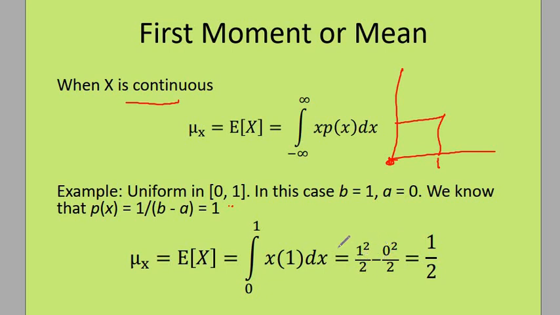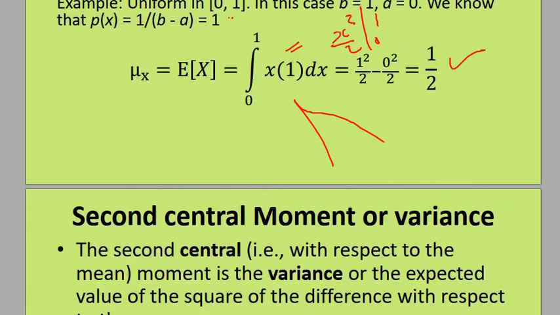You integrate this, you get x squared over 2, then substitute the limits from 0 to 1, lower limit and upper limit, you get 1/2 minus 0 squared, and satisfy yourself that that will be your mean for the continuous random variable.